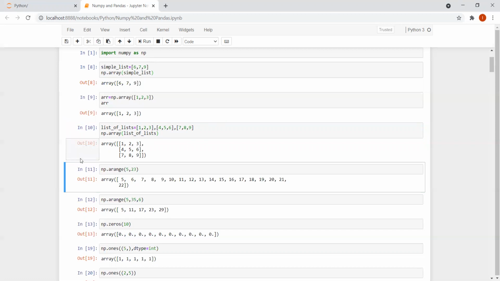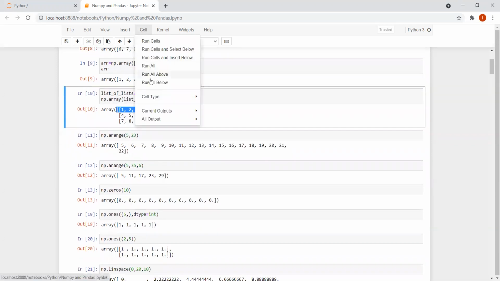When I run this, I'm getting this output. This is one row, this is the second row, this is the third row, and I have three columns also. Here you can see that 1 2 3 is the first row, 4 5 6 the second, and 7 8 9 the third, right?